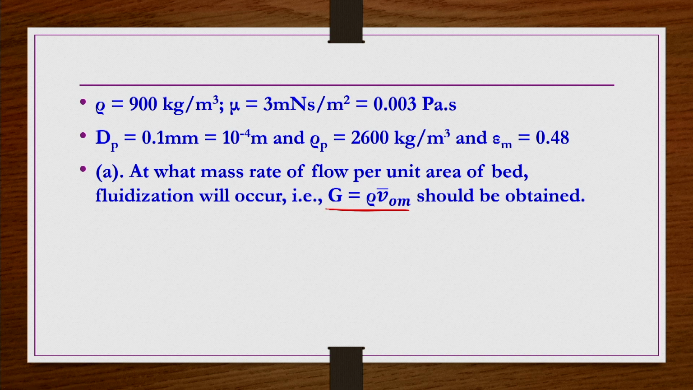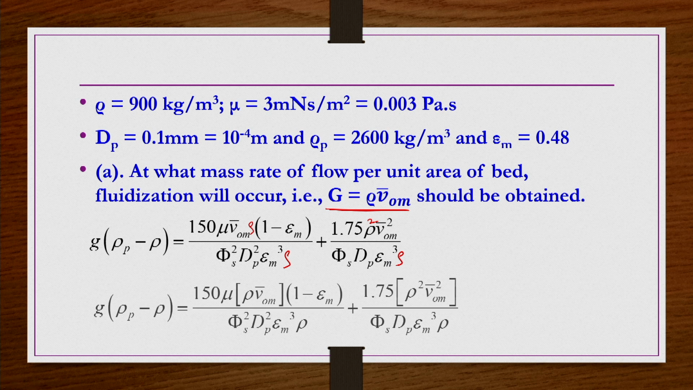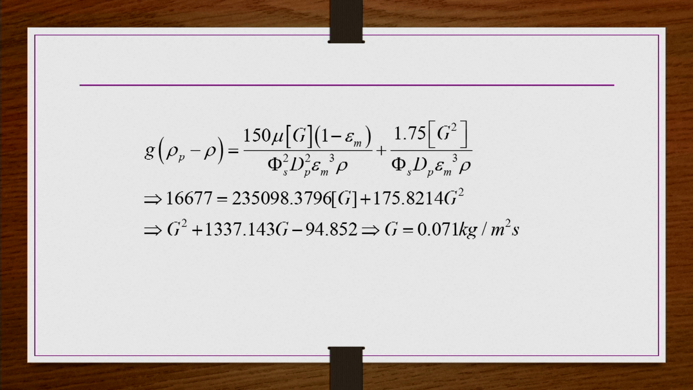So, that is density multiplied by minimum fluidization velocity, that we have to calculate, that we call the mass velocity or G. So, whatever equation is there here, you multiply by rho and divide by rho in the right hand side. So, rho V_om bar you can write as G. So, in terms of G you can write this equation like this. Here also, except G, everything is known. So, you substitute all the values, then you get this equation. When you solve this equation you get G equals 0.071 kg per meter square second.